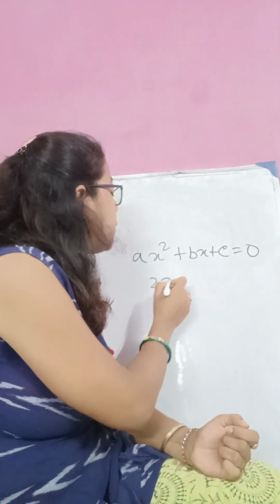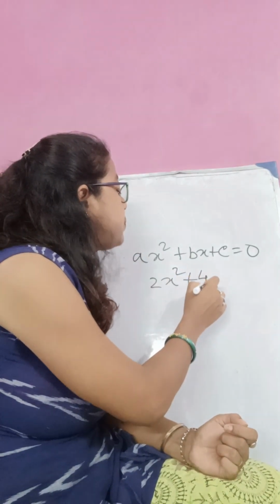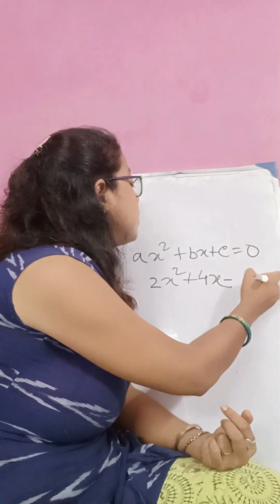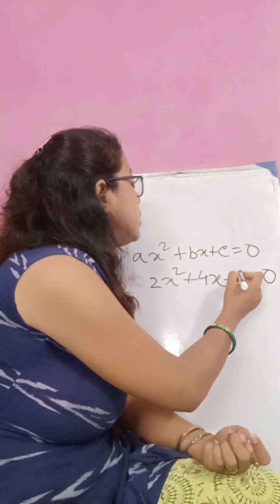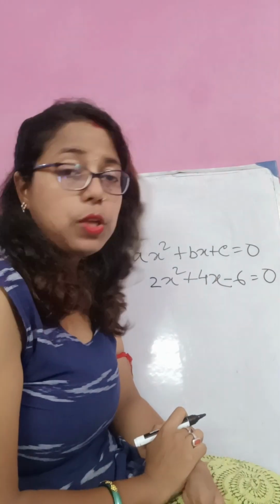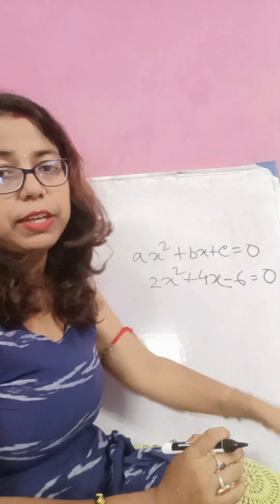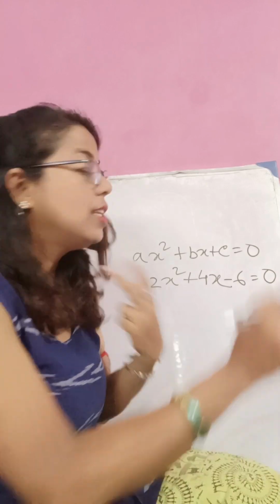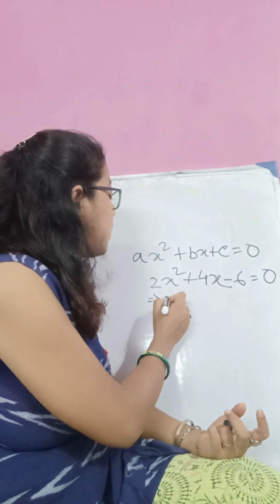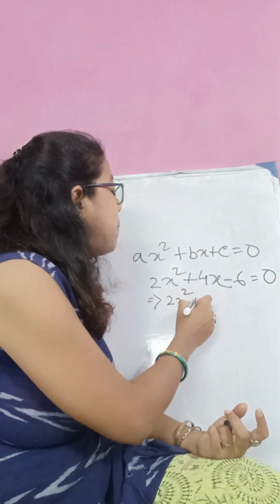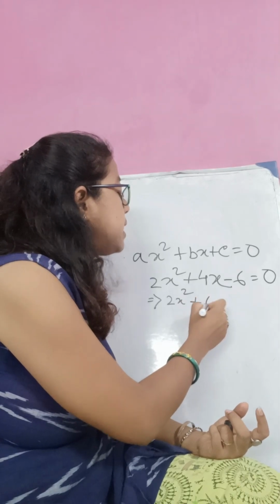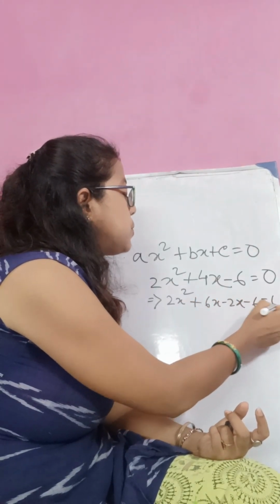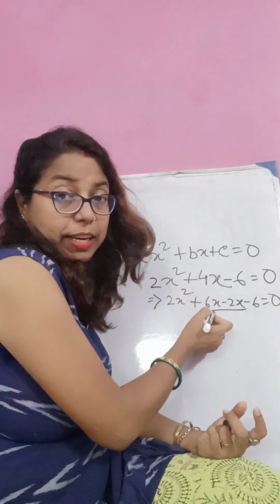I am giving one quadratic equation. So look, this is one quadratic equation, 2x square plus 4x minus 6. How can I solve it? I can solve it this way: 2x square plus 6x minus 2x minus 6 equals 0, by middle term factorization.